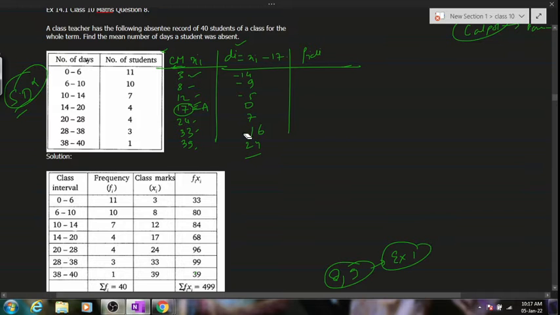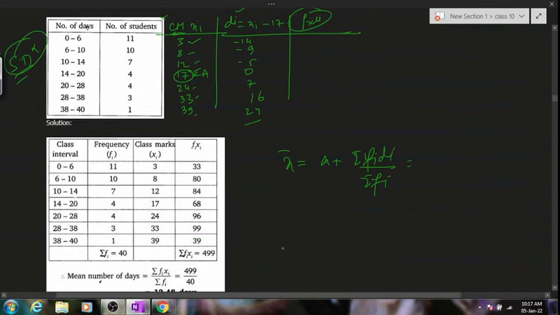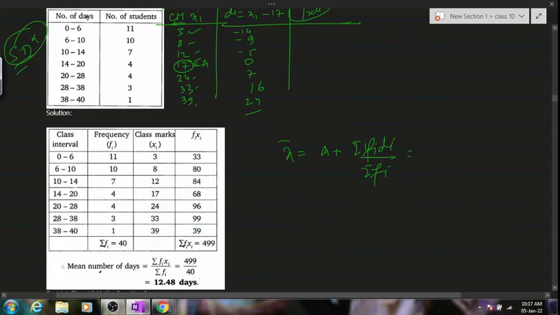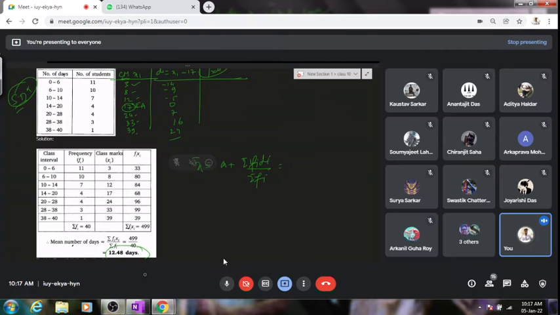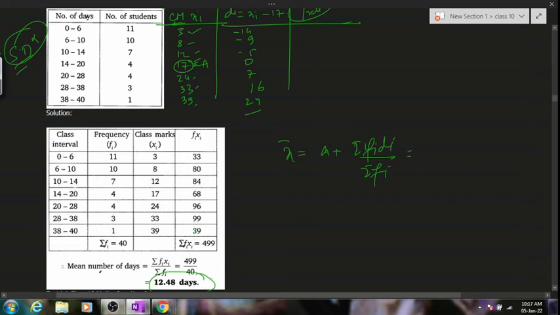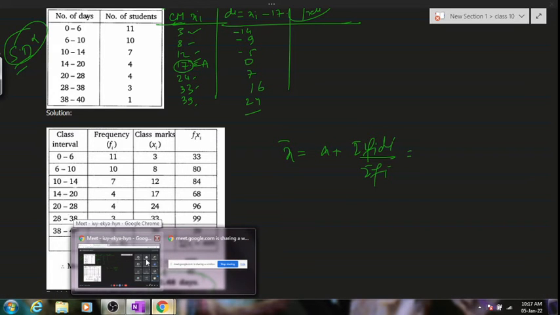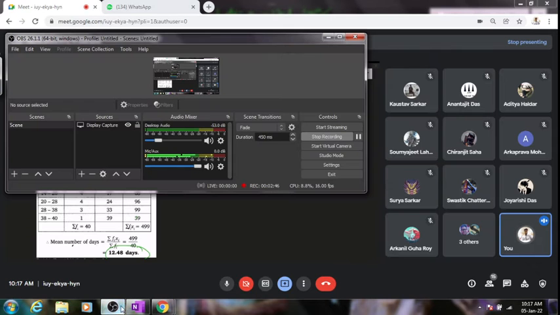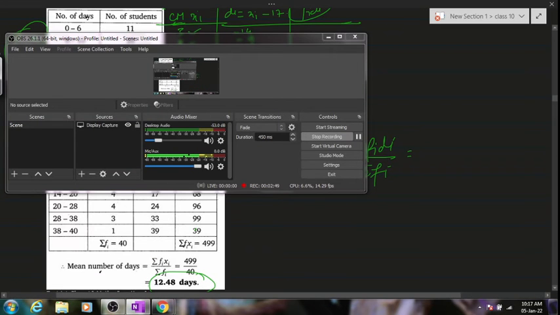Once we have this, we'll be calculating fidi, and then we'll be using the assumed mean formula. We can do it using the direct method also, but the direct method, I feel, will be a bit longer. So we went with the assumed mean method. It is given by A plus summation fidi divided by summation of fi. Is it clear? With the help of this, we'll be getting the value for x bar as 12.48. Now please tell me everyone, how many have got the answer as 12.48 days in the chat box? The answer needs to be done up to 2 decimal places, so make sure you have done the same.